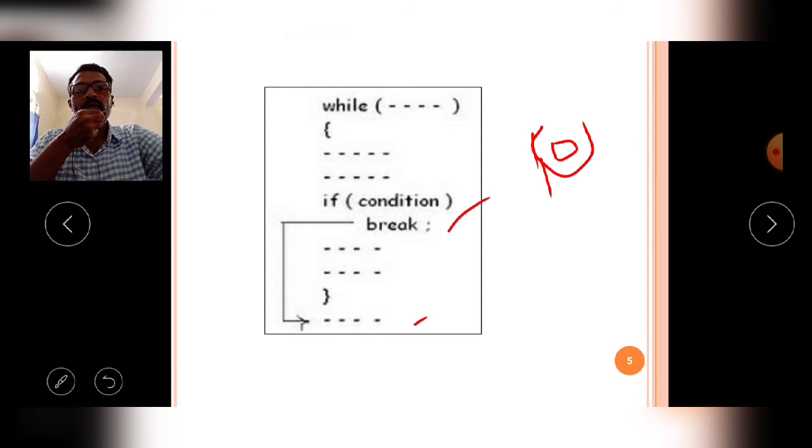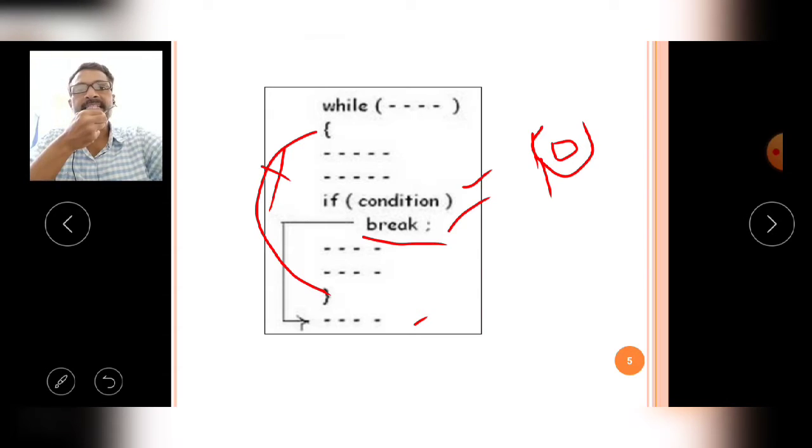When we have not used the break statement, if here I am writing an if condition, and the given condition is true, then the break statement is executed. When the break statement is executed, the while loop is broken and the control is moved to the bottom of the while loop.